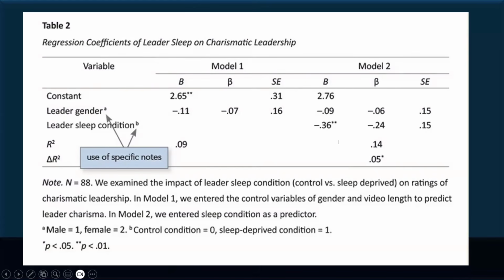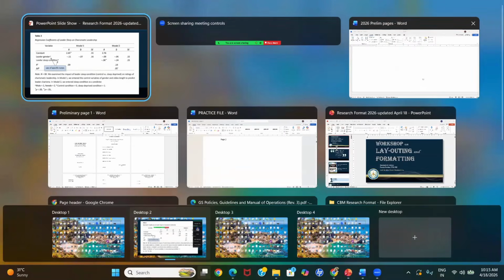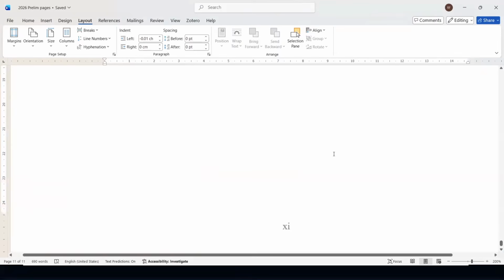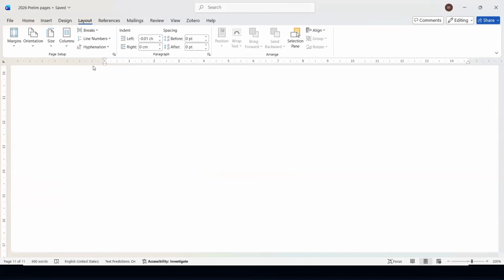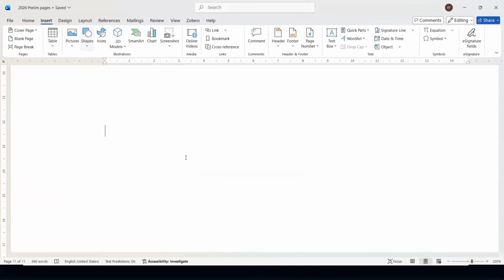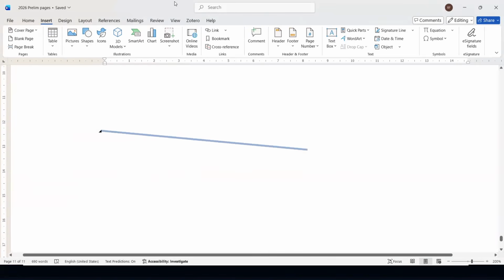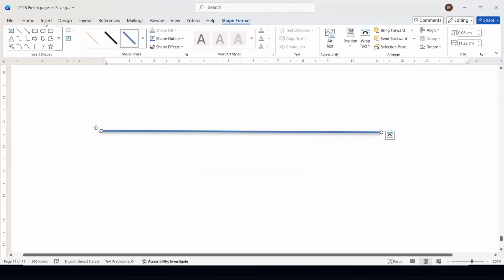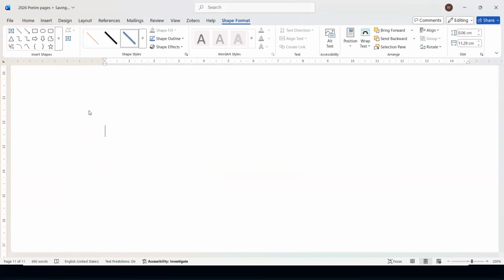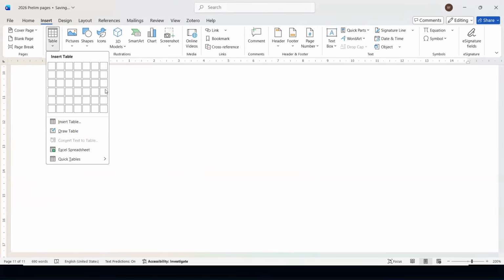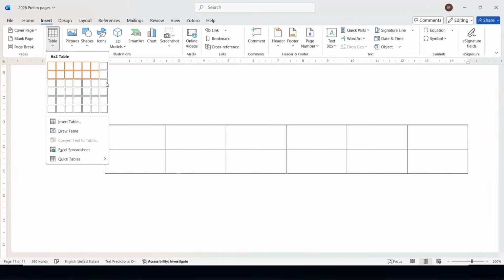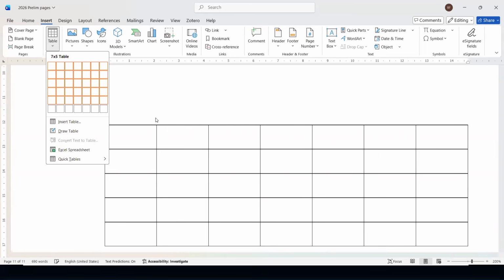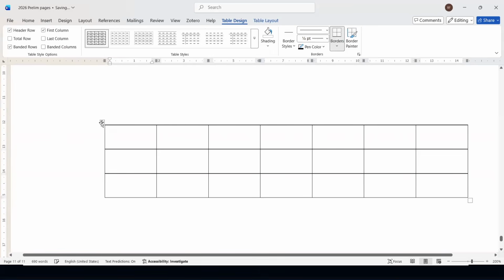Now, let me just share with you that I encountered one advisee before who, instead of inserting a table, inserted lines like this one. Insert, go to shapes, and then draw lines. That is going to be very difficult. For sure, everybody now knows that you may insert table, and then you may choose the number of rows and number of columns just by dragging your pointer, and then you just click this.